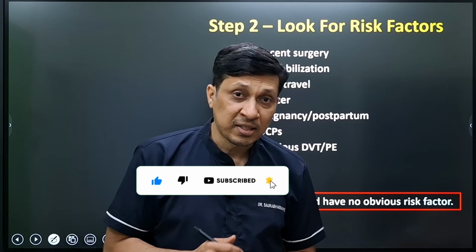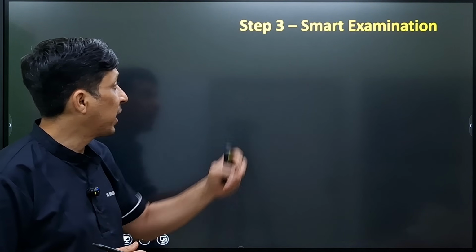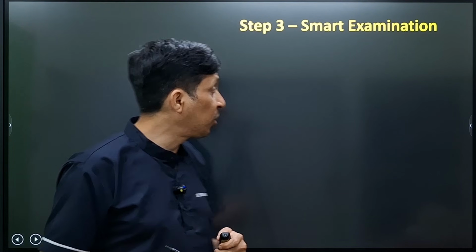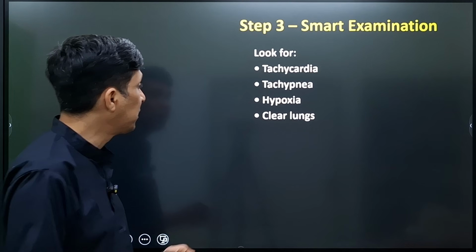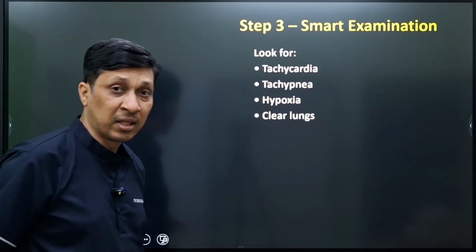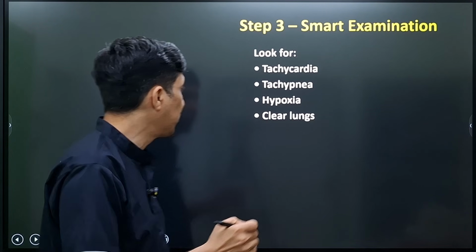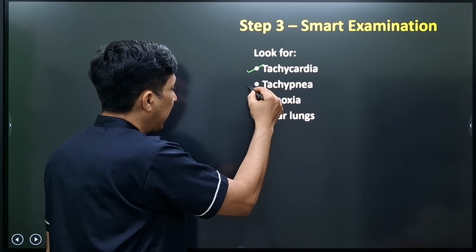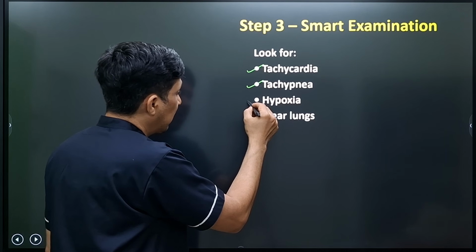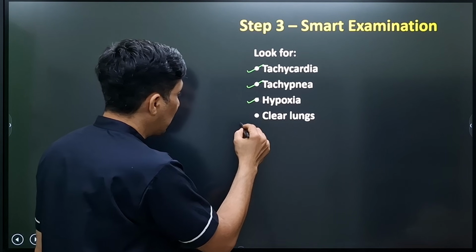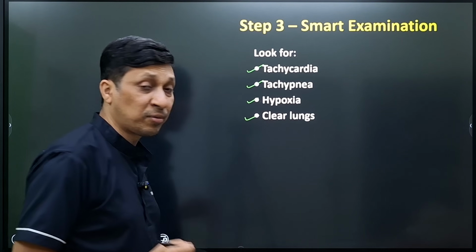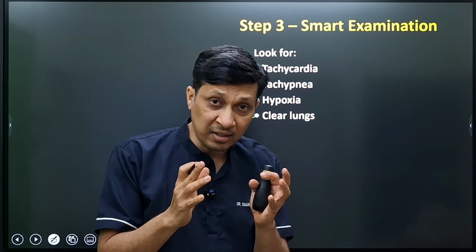Now your third step will be to do a SMART examination, because in case of pulmonary embolism, these will be the findings which will be very confusing. There can be tachycardia, tachypnea, there can be a little hypoxia also, and if you auscultate, most of the time you will get clear lungs.